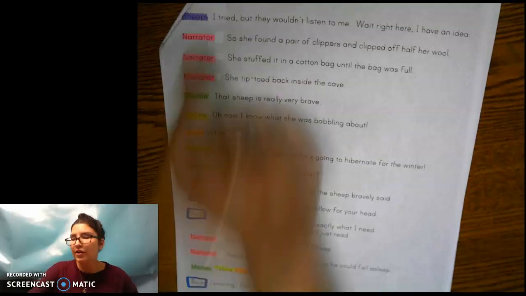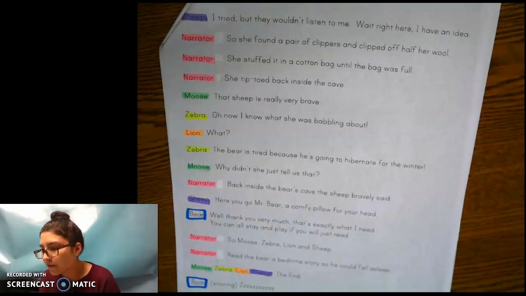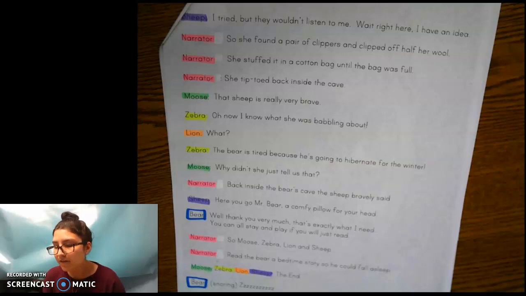Sheep. Very good. Narrator: So she found a pair of clippers and clipped off half her wool. She stuffed it in a cotton bag until the bag was full. She tiptoed back inside the cave. Moose: That sheep is really very brave. Zebra: Oh, now I know what she was babbling about. Lion: What? Zebra: The bear is tired because he's going to hibernate for the winter. Moose: Why didn't she just tell us that?